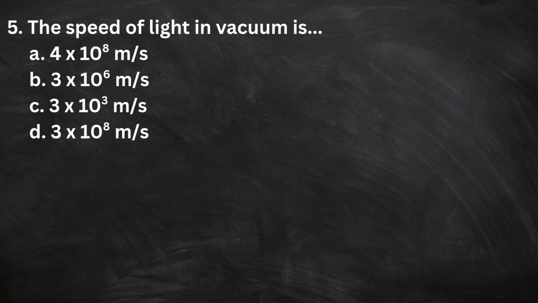5. The speed of light in vacuum is A. 4 into 10 raised to power 8 meter per second, B. 3 into 10 raised to power 6 meter per second, C. 3 into 10 raised to power 3 meter per second, D. 3 into 10 raised to power 8 meter per second. The correct option is D.